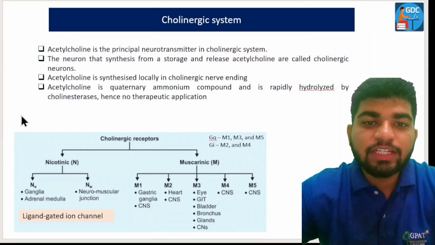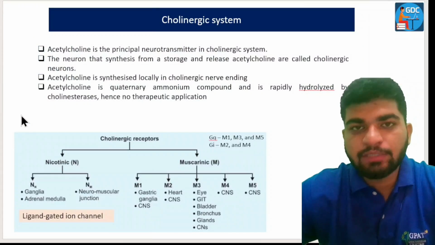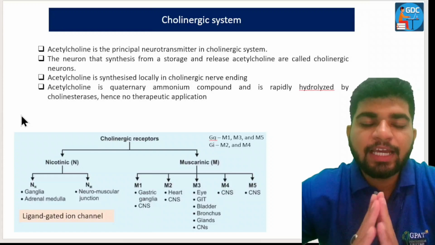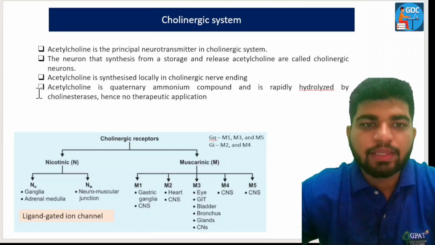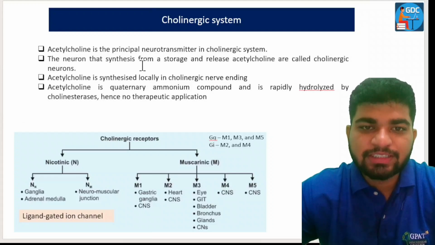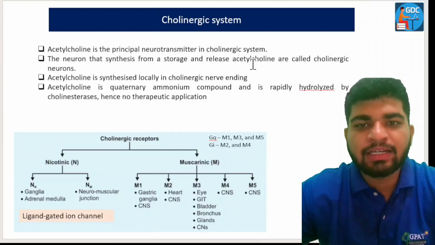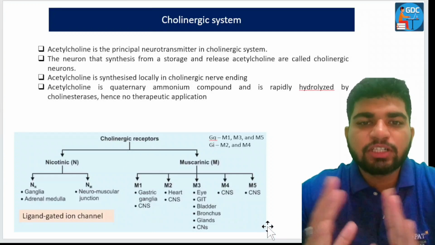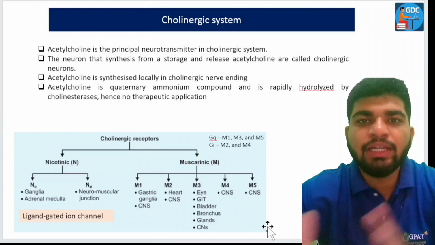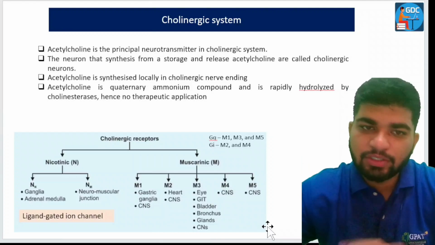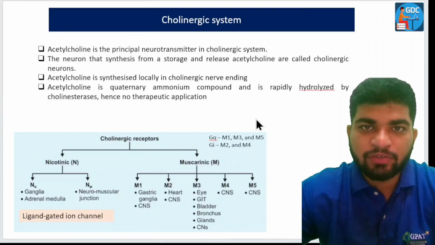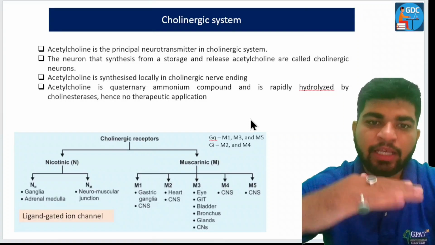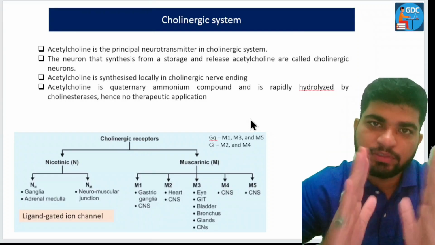Now, acetylcholine is the principal neurotransmitter in the cholinergic system, as I have told you earlier also. The neurons that synthesize, store and release acetylcholine are called cholinergic neurons. So the neurons which are responsible for the storage and the release of acetylcholine, those are the cholinergic neurons. Also acetylcholine is released from the cholinergic nerve ending. As we have discussed before, there is a nerve ending, so acetylcholine is synthesized from there only.